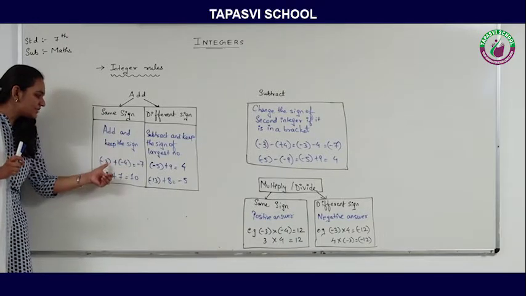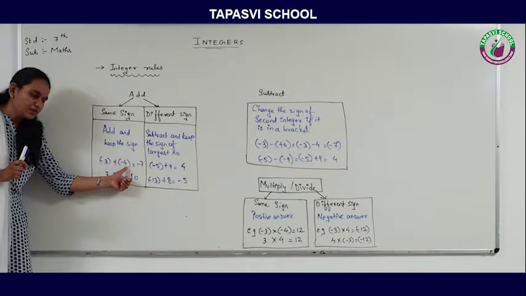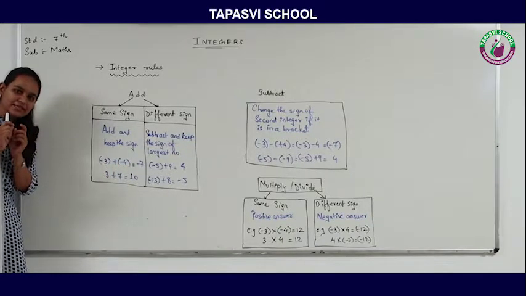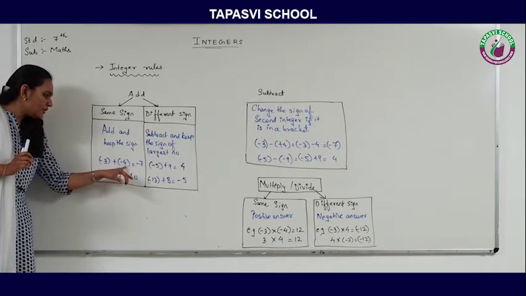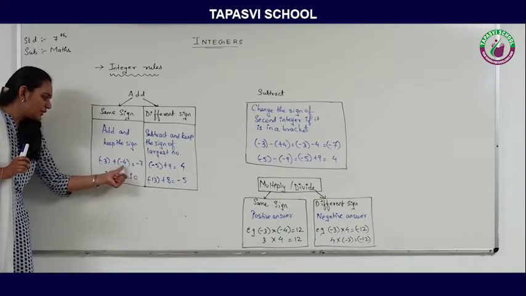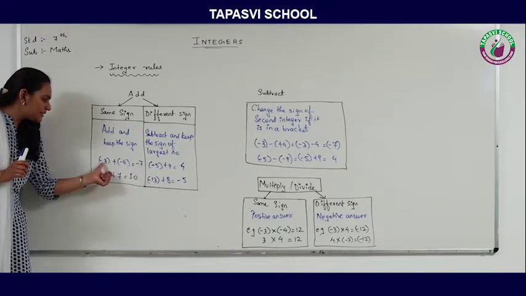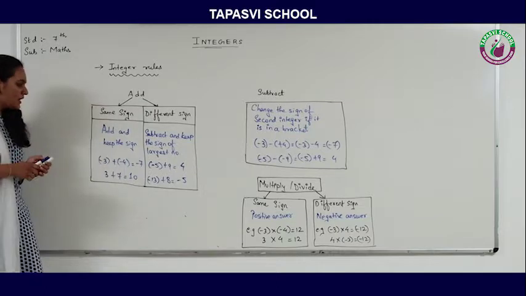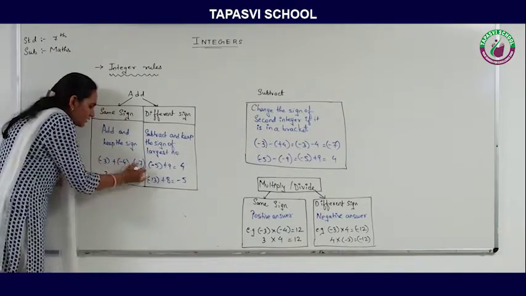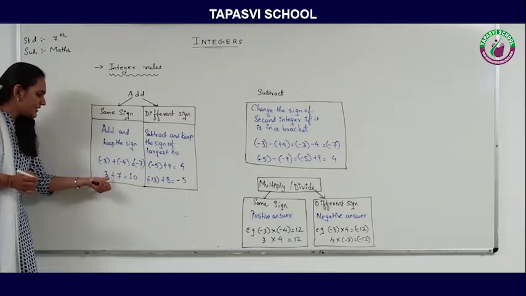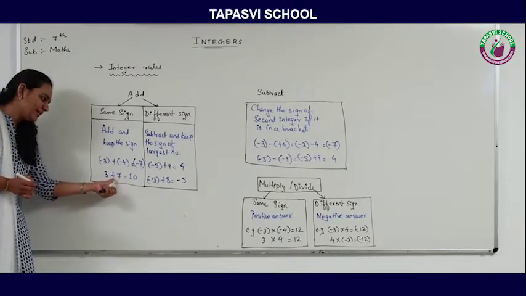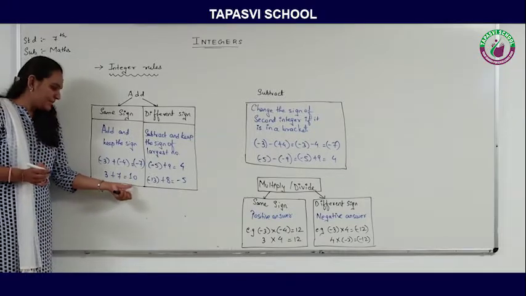Okay, let's understand this with an example. -3 and -4. They both are having the same sign. Same sign means the negative sign is there with both the integers. So now both the integers need to be added. So 3 and 4, 7. Now keep the same sign, that is minus, with the answer. Another example is 3 and 7. Both are positive integers. So 3 and 7, the total comes as 10.